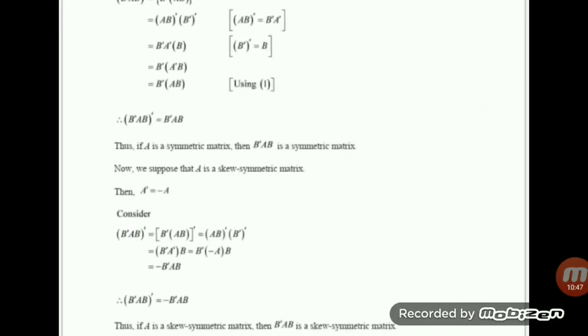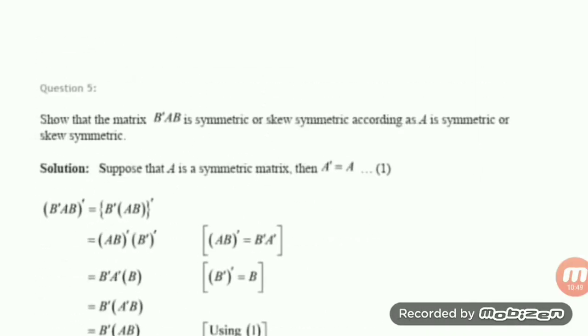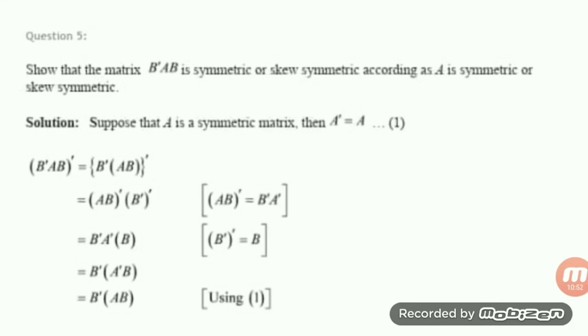Okay. Now let us go to question number 5. In your question number 5, it is given to show that the matrix B transpose AB is symmetric or skew symmetric according as A is symmetric or skew symmetric. That means when A is symmetric, you have to show that this is symmetric. When A is skew symmetric, we have to show that this is skew symmetric.